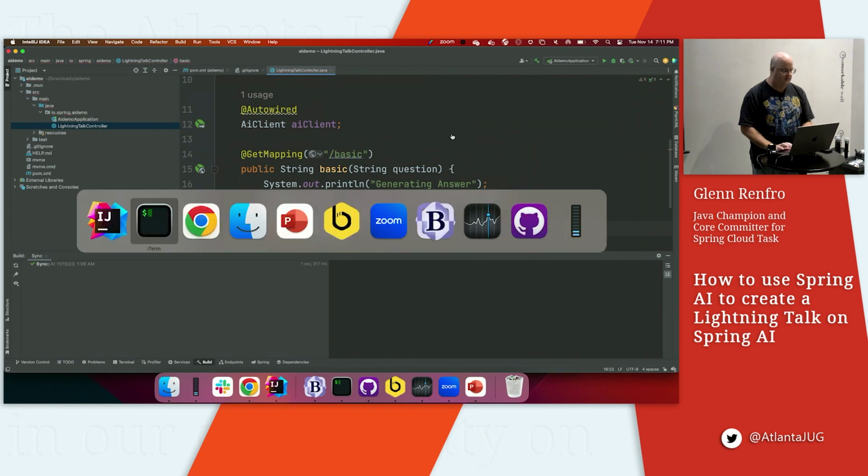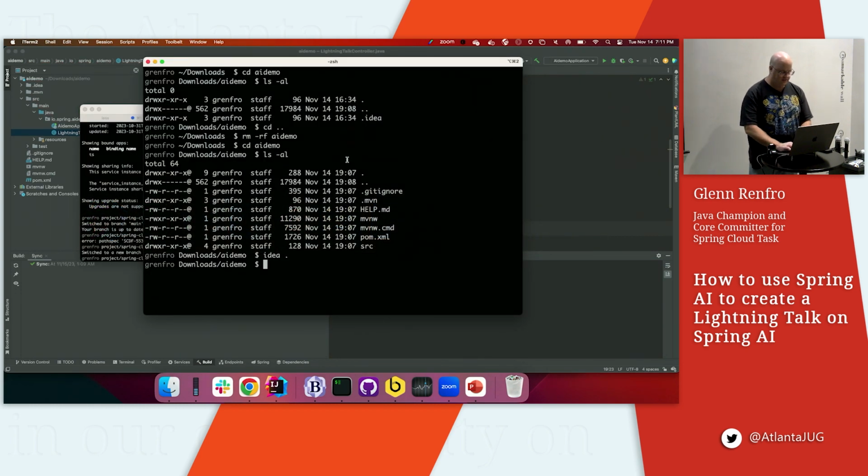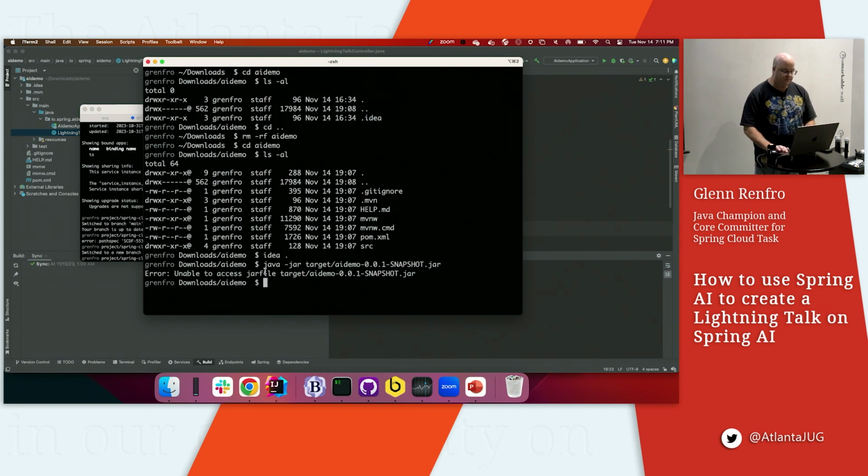Okay. Well, let's see if that's really truly happening here. The first thing I want to do is set a variable, and basically it's the key to OpenAI. It's actually a script here. There we go. And basically, it is the Spring AI OpenAI API key. You'll set that. I just did an echo here so you can see what it looks like. But now we'll do a Maven clean package.